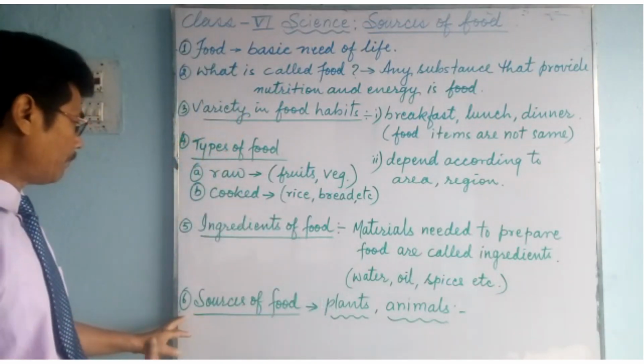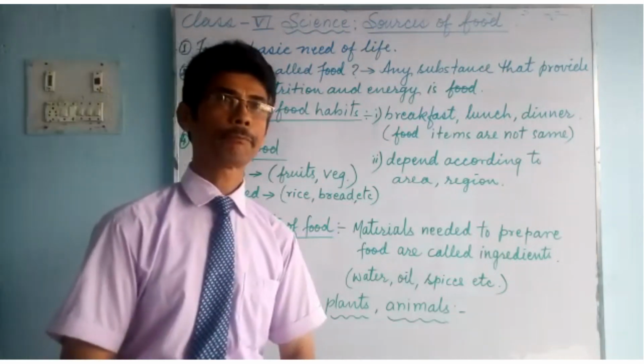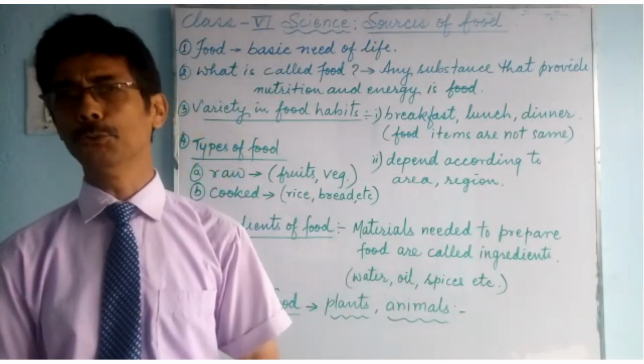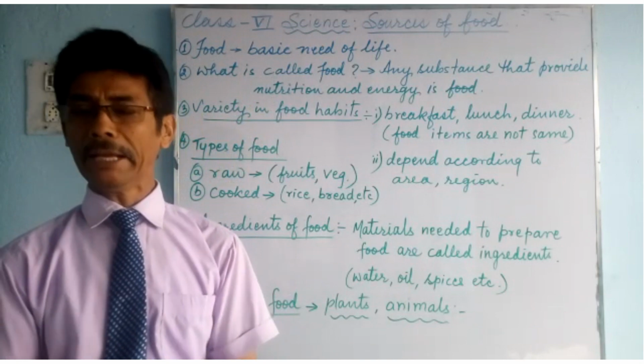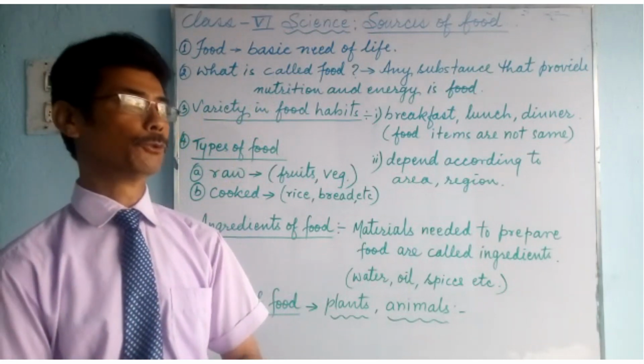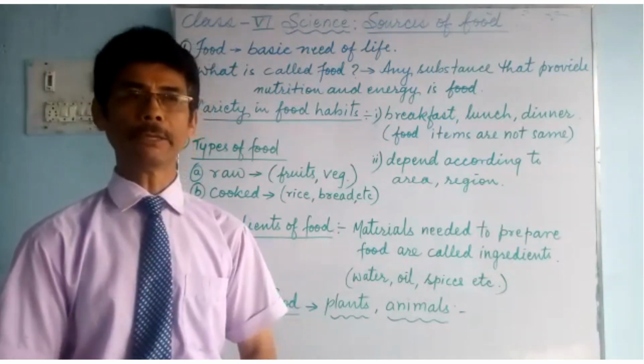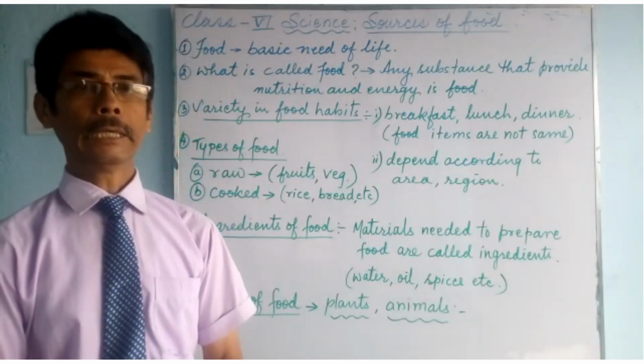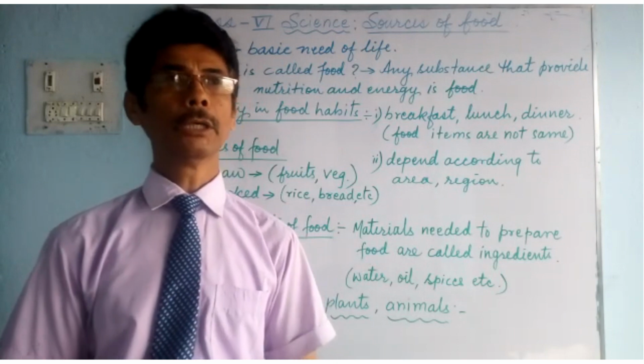Now, number 6, sources of food. From where do we get food? We get food mainly from plants and animals. They are the sources of our food. So in our next class, we'll talk about the sources of food. And for today, this much.